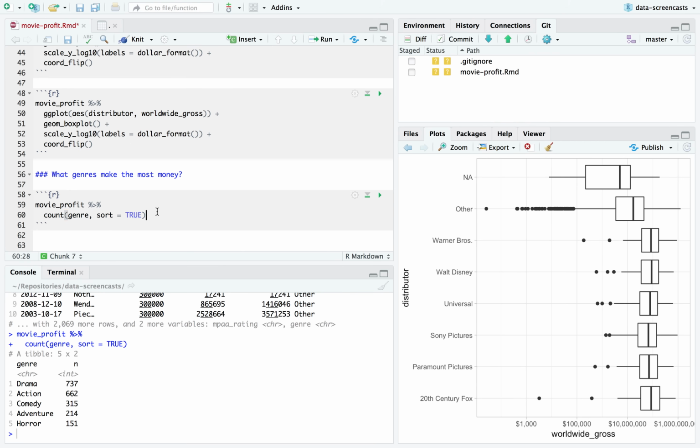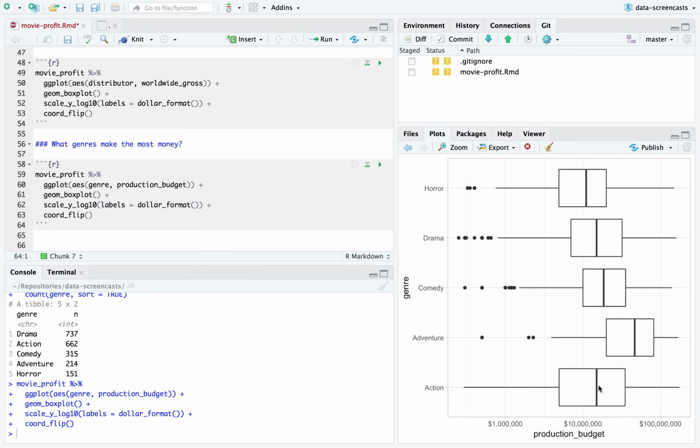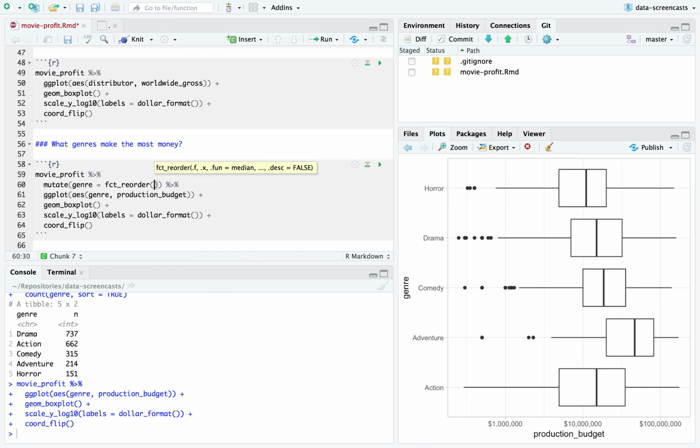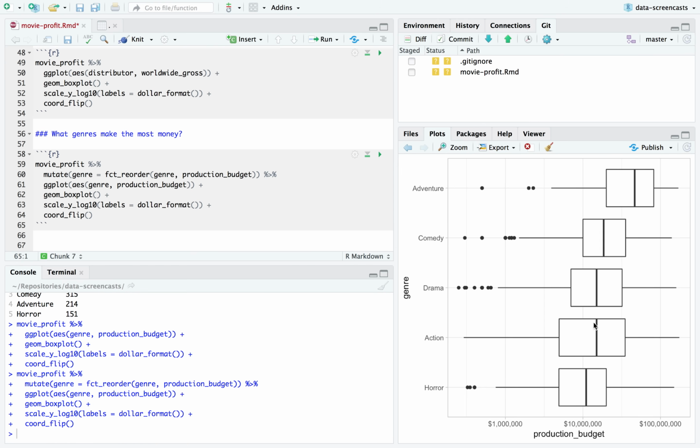I'm going to copy my box plot logic and change it to genre. I'm going to start with production budget. Adventure cost the most on median, then comedy, drama, action, horror. I'm going to throw in a step here where I mutate the genre to be the reordered genre by production budget. It's nice, we saw this last screencast. It kind of sorts this.